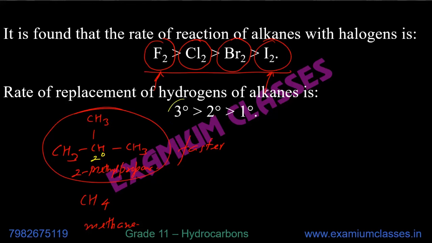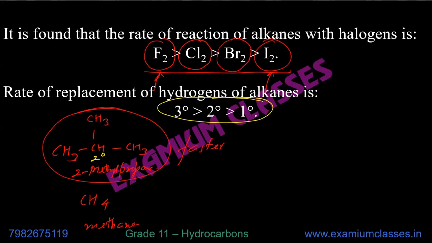Similarly, if there is a 3 degree, that will be fastest. So remember this trend also. There will be questions, so you have to remember, you can't skip it. The rate of replacement of hydrogen of alkanes is in the order of 3 degree fastest, then 2 degree, then 1 degree.